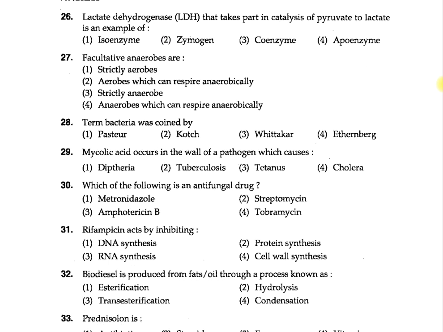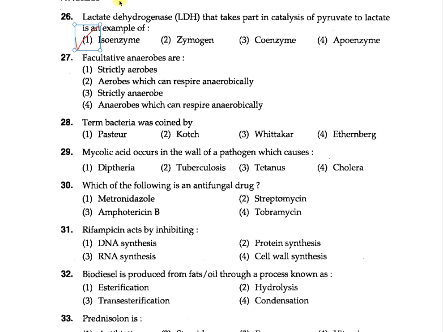Question number 26. Lactate dehydrogenase, LDH, is an enzyme that takes place in catalysis of pyruvate to lactate. It is an example of 1 isoenzyme, 2 zymogen, 3 coenzyme, and 4 apoenzyme. The option 1, isoenzyme, is correct. Isoenzymes are slightly different in structure and found in different concentration in the different tissues.